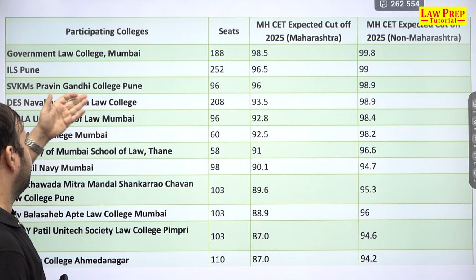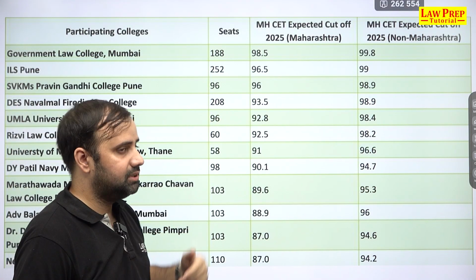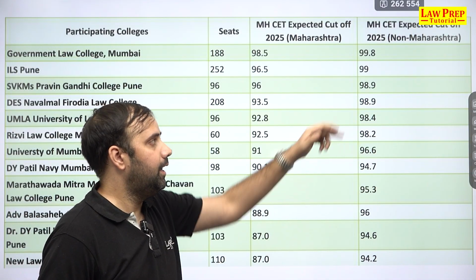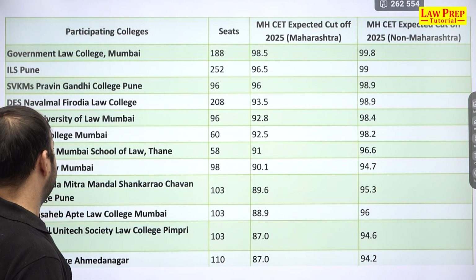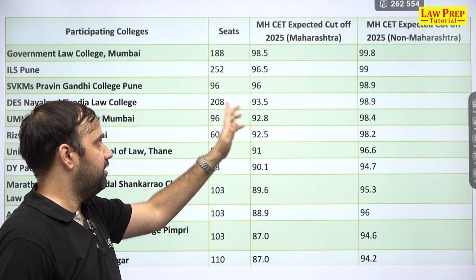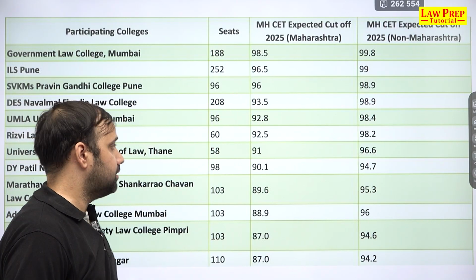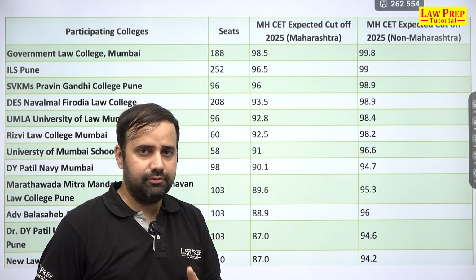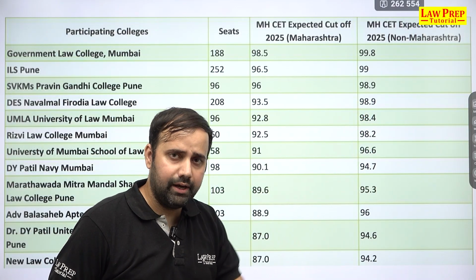Then for Praveen Gandhi College Pune, which we just discussed in the last slide also, yahan pe 96 percentile could be the probable cutoff for students who come from Maharashtra, and 98.9% for those who are from other states. Similarly, for Nawal Mill Ferodia Law College, 93.5 percentile and 208 seats. 208 seats is the total intake that they have. 93.5 percentile as a cutoff can be expected for Maharashtra students, and 98.9 or 99 ke around you can expect for non-Maharashtra candidates.